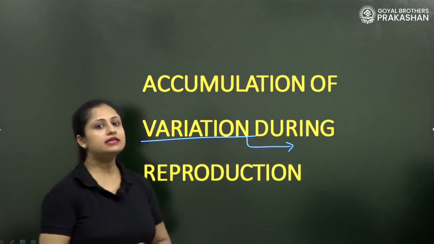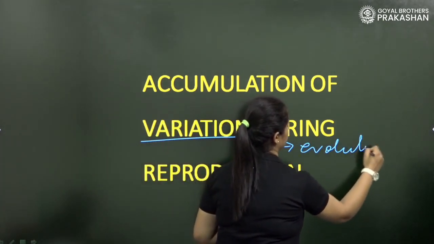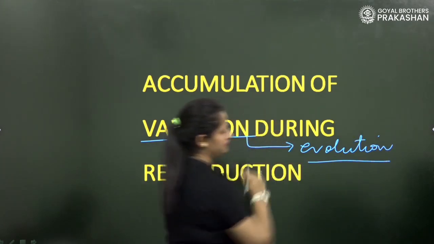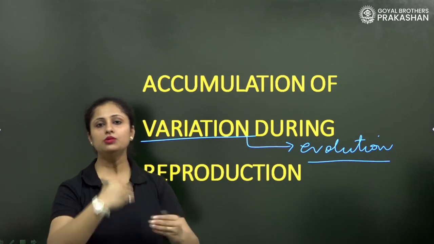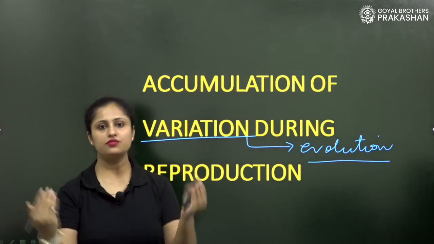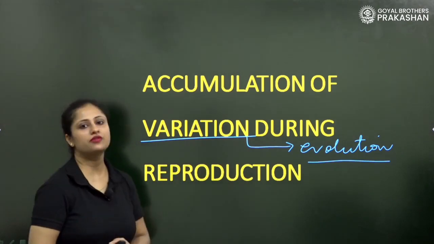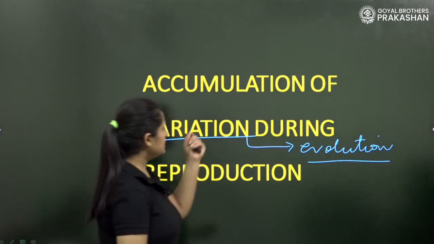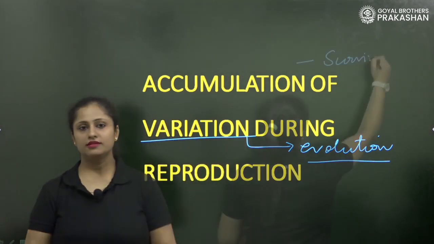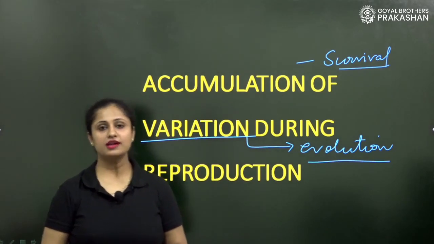So variation is important as it leads to evolution of species. Evolution means the species or the newly generated species in the environment keep on reproducing. So that leads to evolution, or changes among the species. This variation or evolution leads to the survival of the species or organisms.